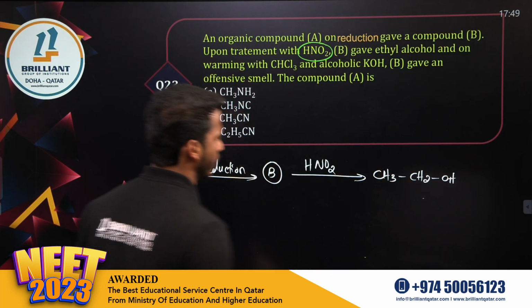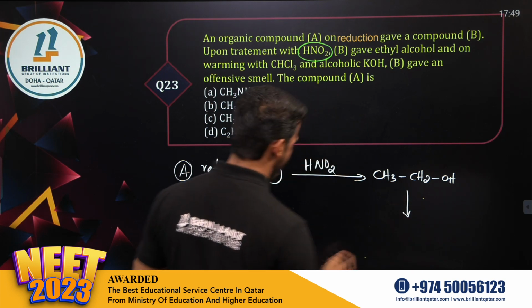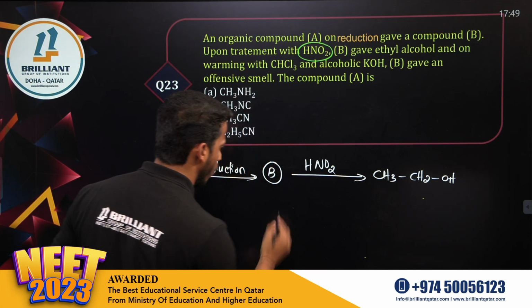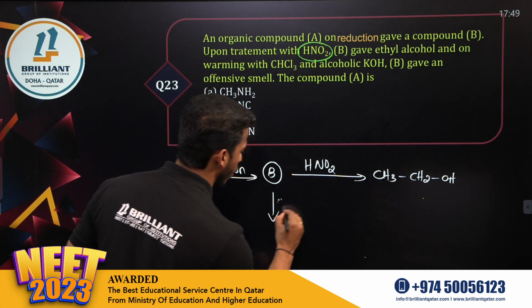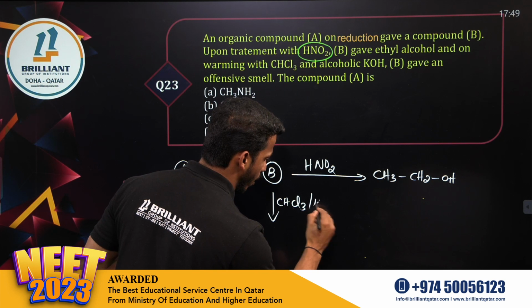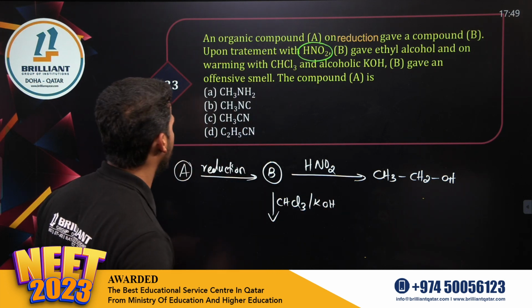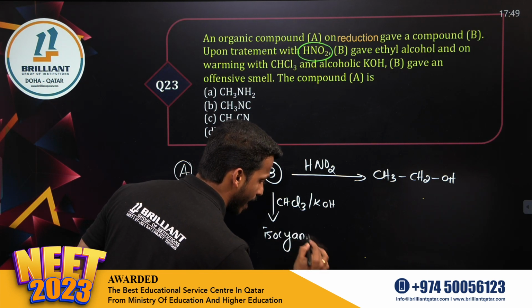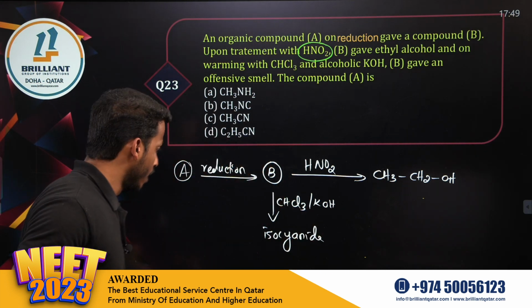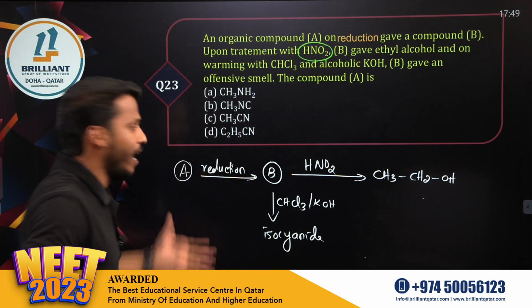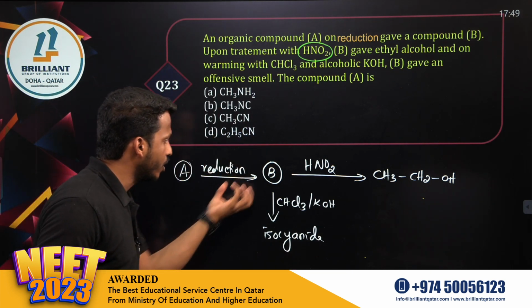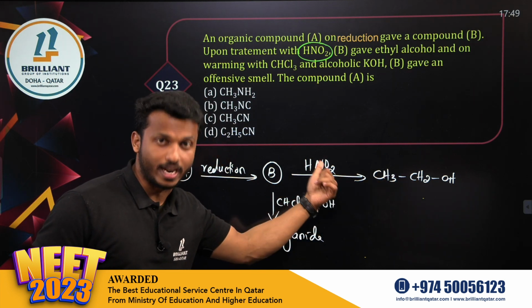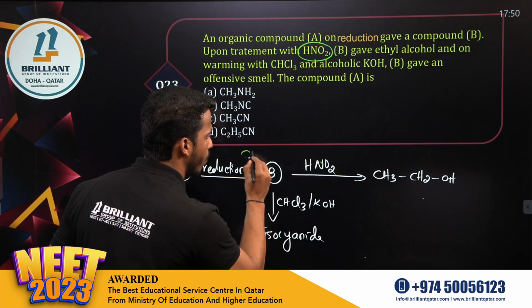And on warming with chloroform and KOH, dear all, it gives an offensive smell. What is that? Isocyanide. Yes, isocyanide or carbylamine test. So dear all, question is, what is compound A? Compound A on reduction, you are getting B. B is giving you ethanol means through diazotization. So what should be the compound B, dear all?